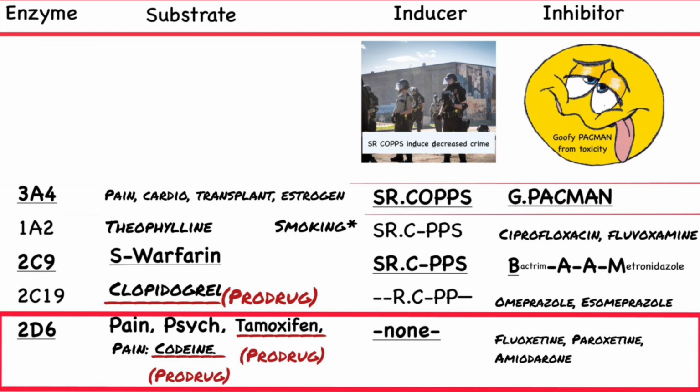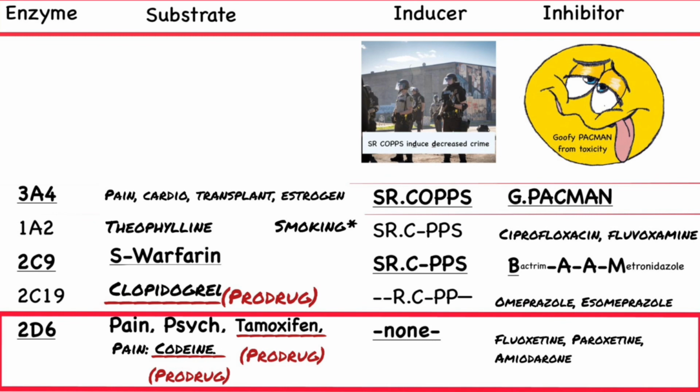But in this case, we cannot use the combination of tamoxifen and paroxetine to prevent hot flashes because of the drug interaction. Paroxetine would make tamoxifen ineffective. Remember, this is a prodrug, so the inhibitors ordinarily would heighten the level of the substrate, but in this case, it's going to reduce it, making tamoxifen ineffective.